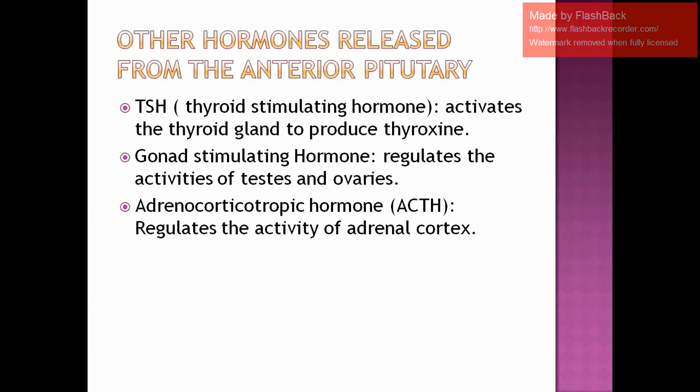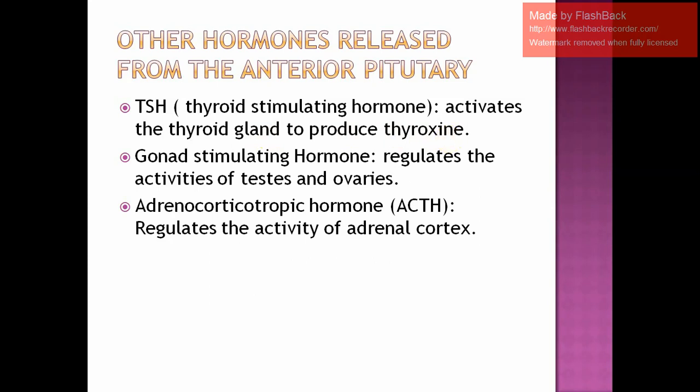You have to remember the other hormones released from the anterior pituitary. The first was growth hormone. Now the other hormones: first is TSH. What is the full form of TSH? Thyroid stimulating hormone. We have said that the pituitary gland is the master gland. It will produce the thyroid stimulating hormone, and this hormone will go and stimulate the thyroid gland: hey, thyroid gland, come on, produce the hormone thyroxine. So on stimulation by this TSH released from the anterior pituitary, the thyroid gland produces thyroxine.